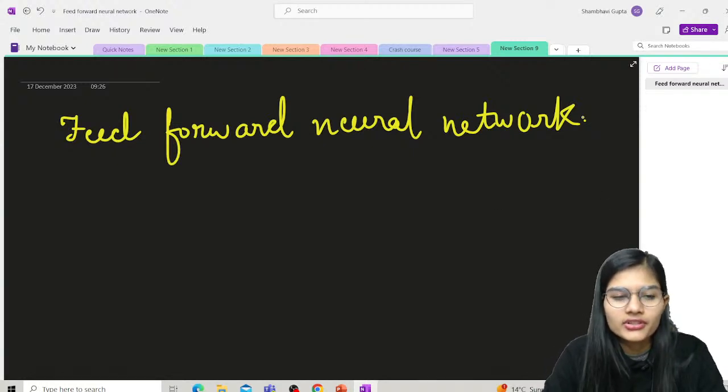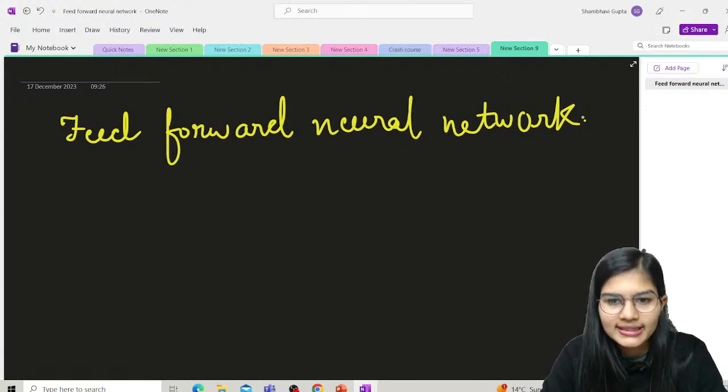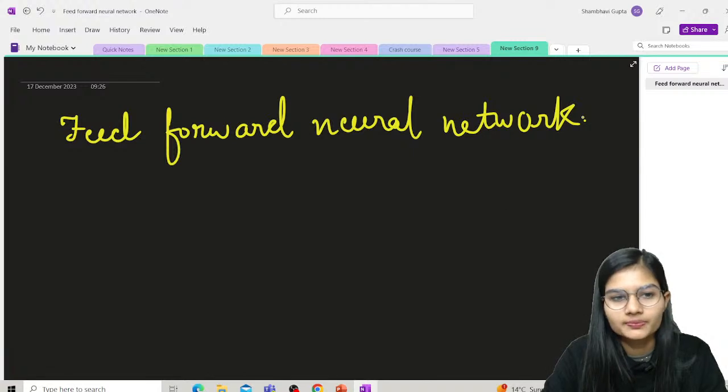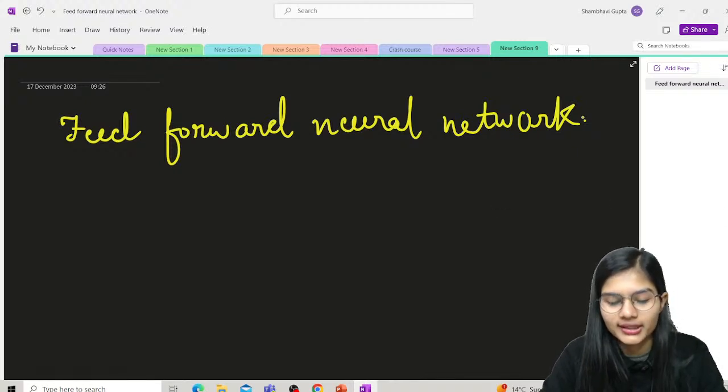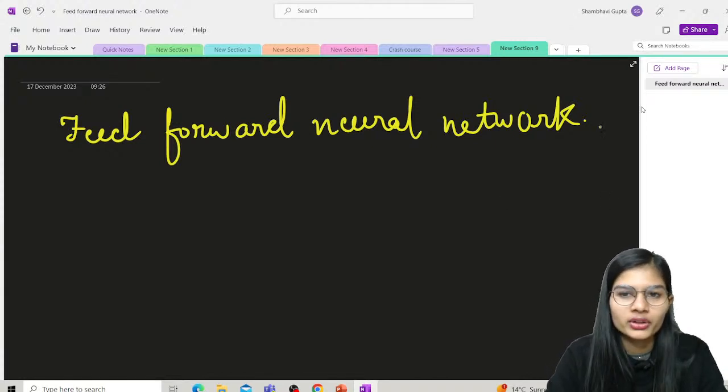So see, the very first thing is that feed forward neural networks are artificial neural networks. These are actually known as artificial neural networks, in which we have nodes, right? Yesterday I told you that we have the nodes in all of these neural networks. So what happens is, these nodes do not form loops. That is what you have in terms of a feed forward neural network.